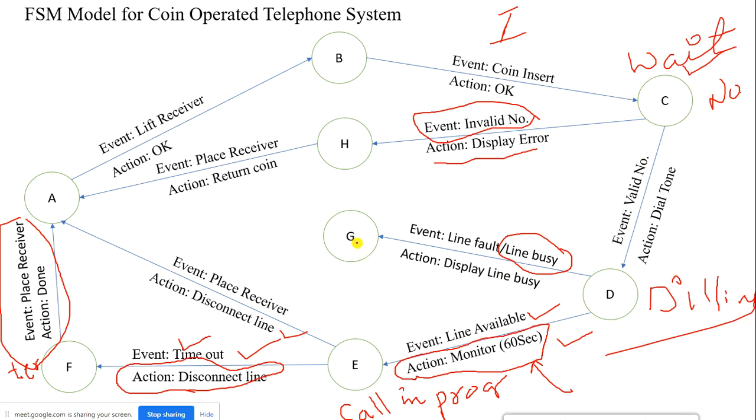This is the event and the action that happens from state G. What is state G? It is nothing but unable to make a call. What about H? H is due to invalid input, and G is unable to make a call because of the busy line. So once again, I place the receiver and get the coin back, right? So this is a complete state flow, or finite state model, for a coin operated telephone.